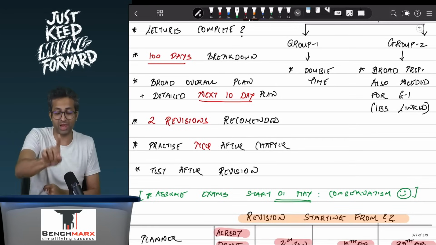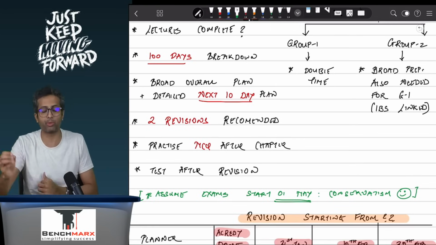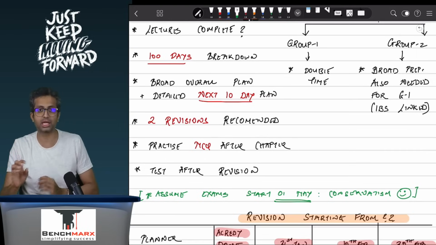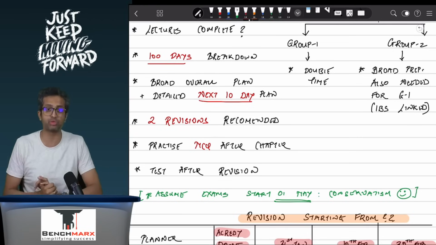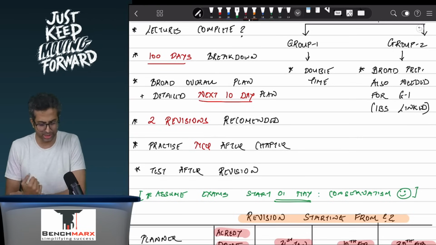And more than planning, sticking to that plan is even more important. It is important that your plans are realistic and not unachievable. Okay, keep your plans realistic. 2 revisions, as we said, is recommended.